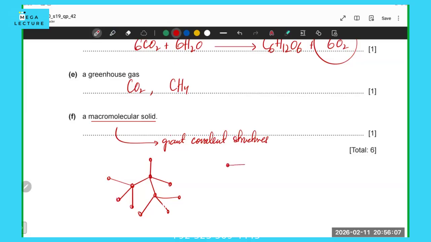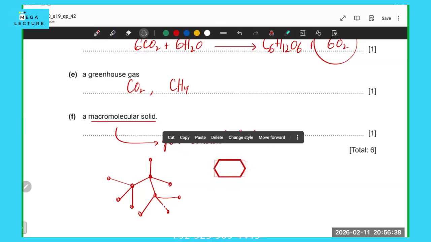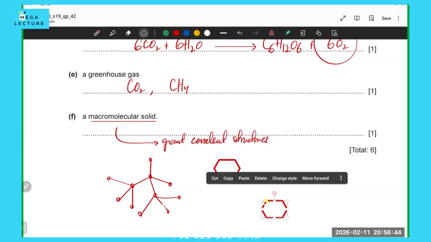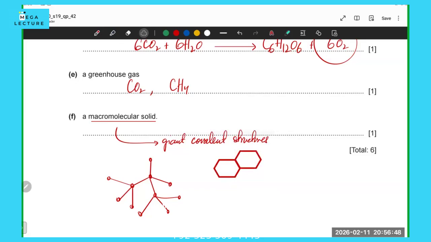Then there is graphite. In graphite, you also have carbon, but those carbons are only bonded to three other carbon atoms. Let me draw it in a better way. So graphite is like this.